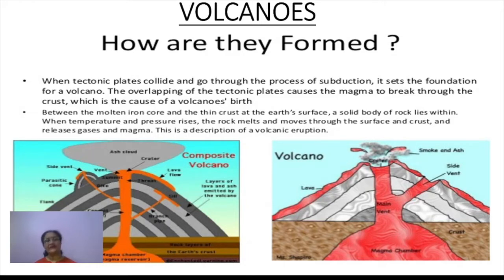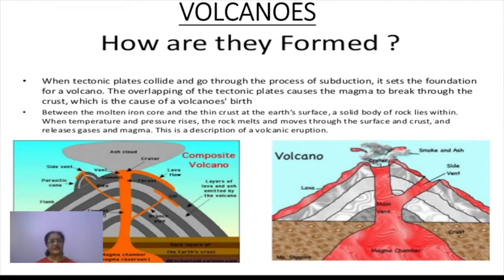Between the molten iron core and the thin crust at the Earth's surface, a solid body of rocks lies within. Okay, when temperature and pressure rise, the rock melts and moves through the surface and crust, and that releases gases and magma. That actually causes this magma and the various gases to come out, and this is how the volcano erupts.